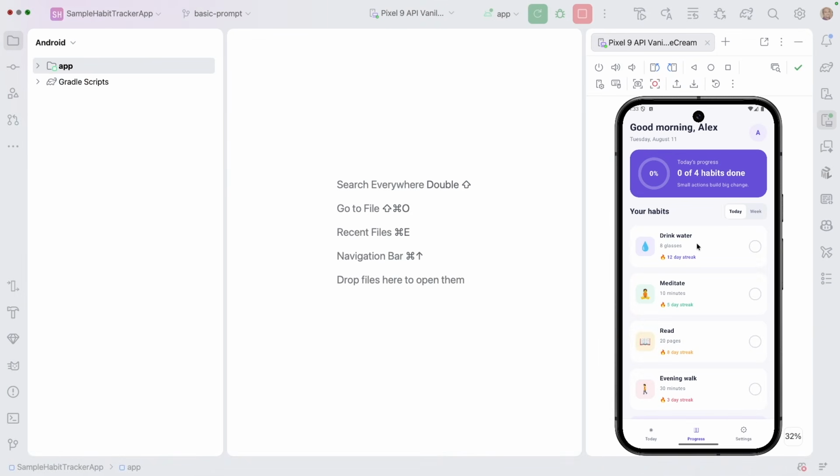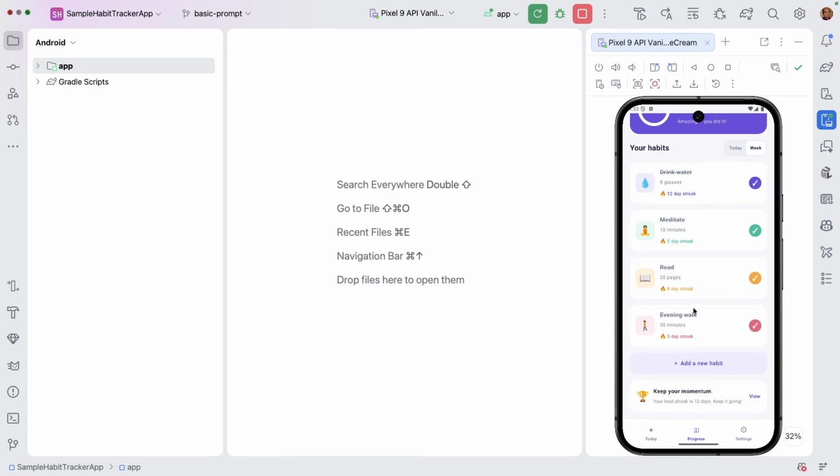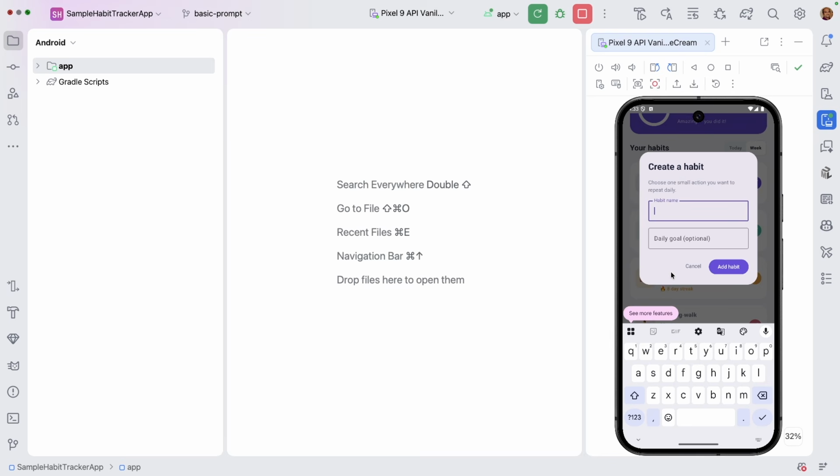Before we get started with anything, we will just try to understand what happens when we give a simple prompt. Let me show you the application that I created with a simple prompt. It is a sample habit tracker app. If you are aware, these are apps which allow you to track your habits over a period of time, and then it basically allows you to improve your own personal goals. That is what this thing actually looks like.